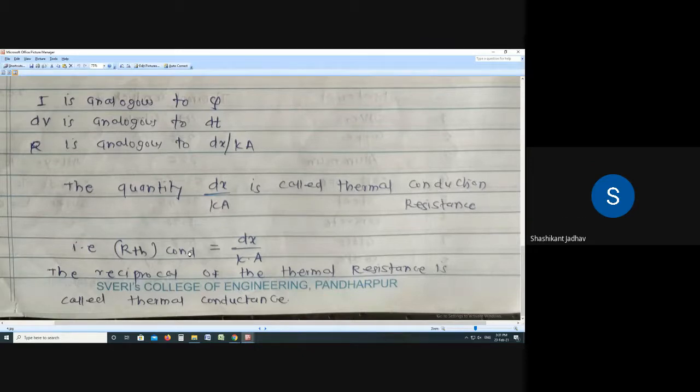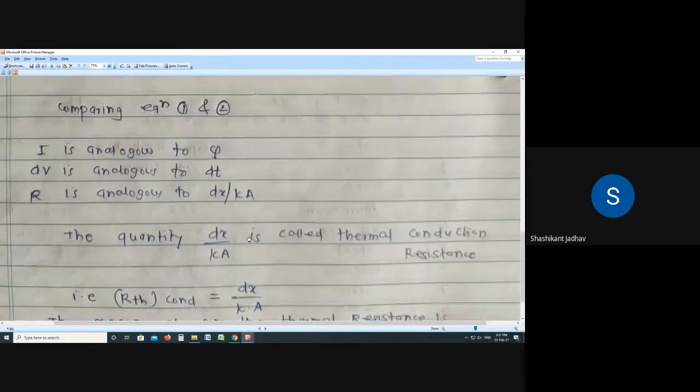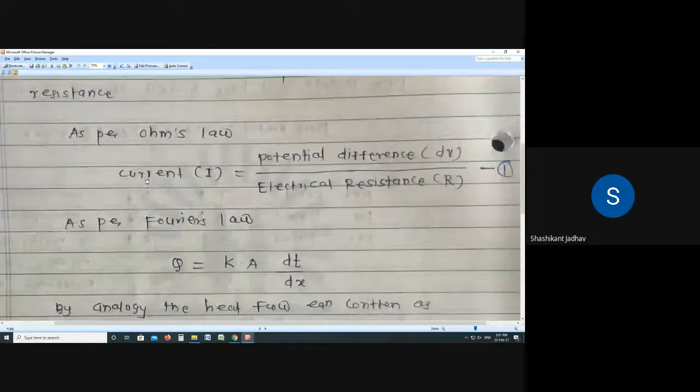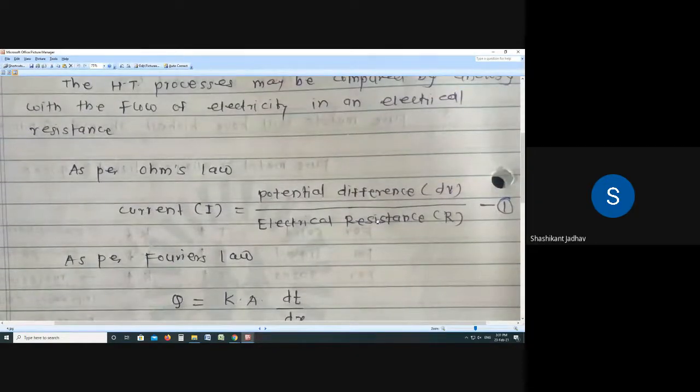So we get the equation of the thermal resistance. So all of you write down from this. Okay, as per Ohm's law, write down as per Ohm's law. As per Ohm's law, current I is equal to potential difference dV divided by electrical resistance R. This is the equation number 1.